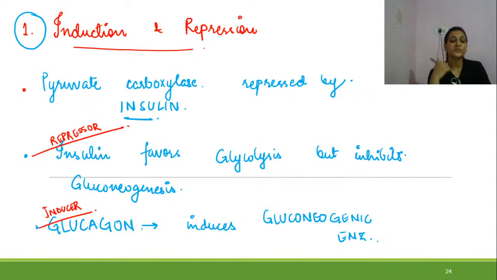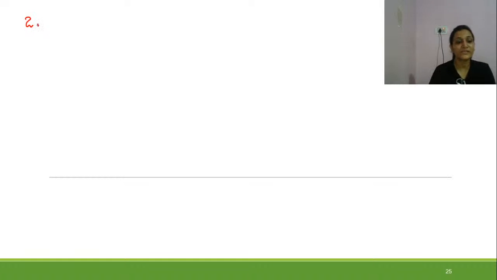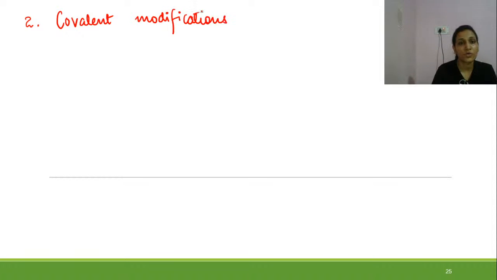Let us move further towards the second way by which the enzymes are regulated. The second way through which these enzymes are regulated is through covalent modification. Covalent modifications of enzymes.